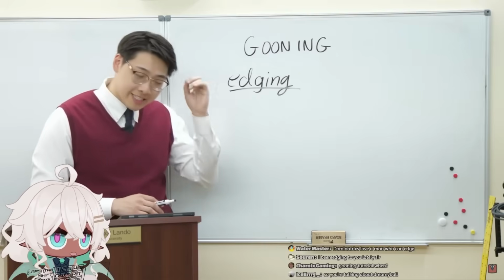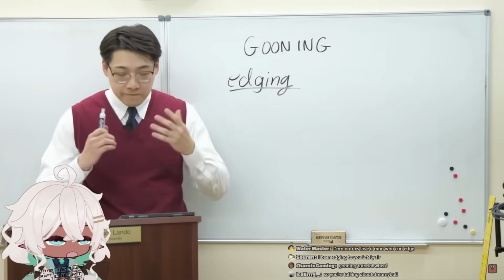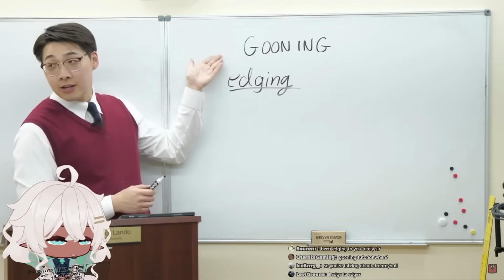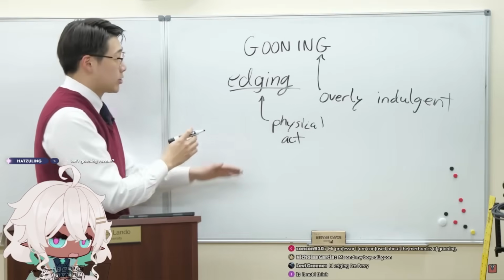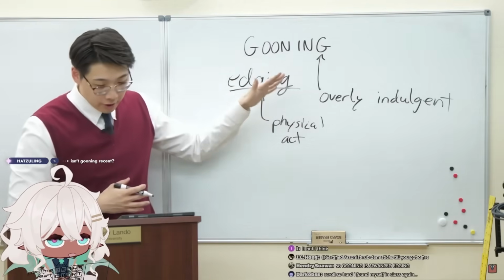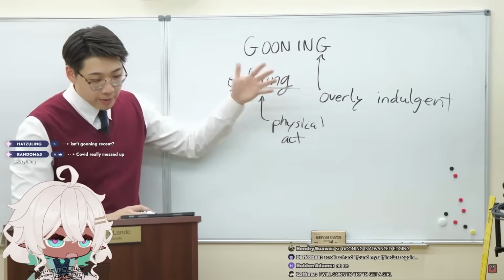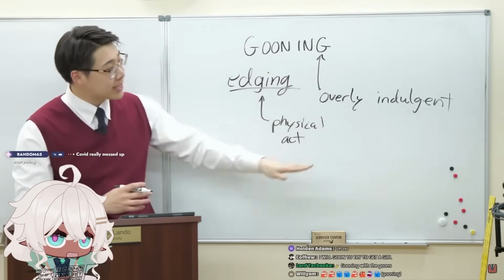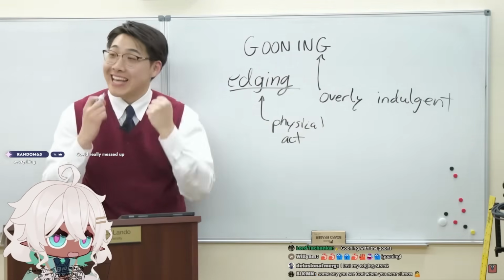Gooning takes this a step further than just a physical act. Gooning is a lifestyle. So while edging is just the physical act, gooning is the lifestyle where someone edges themselves in an overly indulgent, obsessive way.